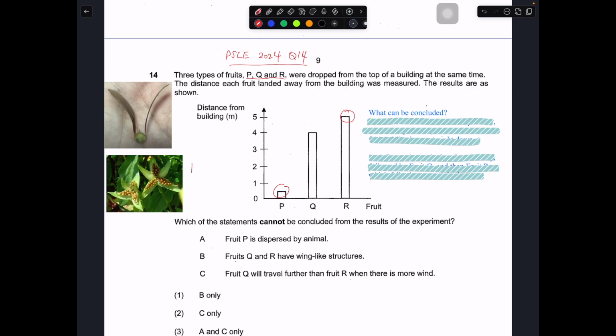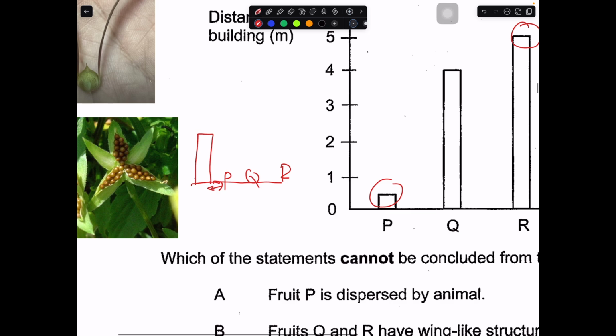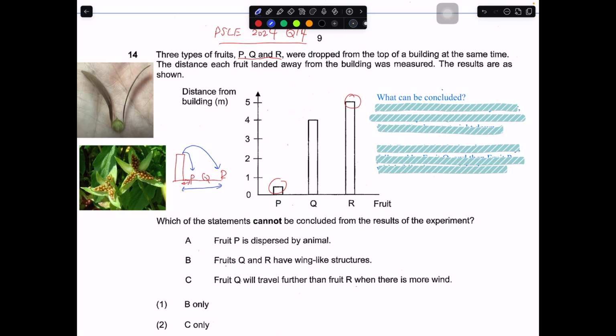Imagine you have a building over here, then you probably will see P, Q, and R. Their distance away from the building was being measured. This is what it actually means in this experiment. Basically they throw the fruit down from here, then it lands here, then for R it lands here. R landed the furthest, P landed the nearest. This is something that I can conclude.